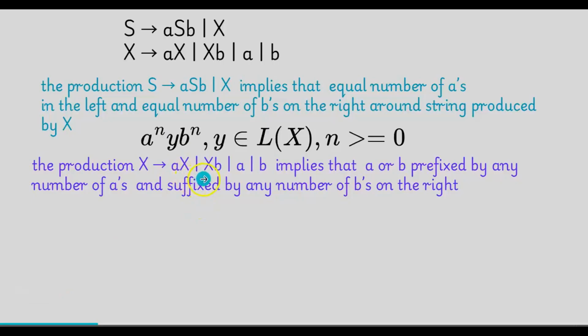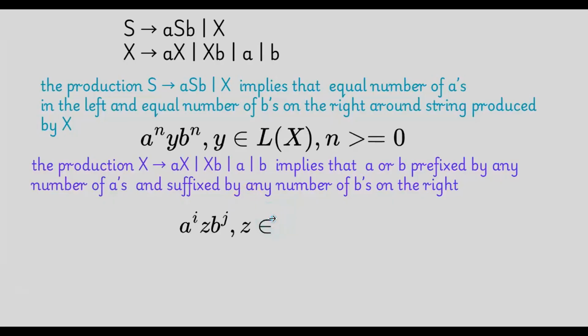This X can be replaced by A or B. That is why we say that A or B is prefixed by any number of A's and suffixed by any number of B's on the right. So now the language generated by X is A to the power of i, z and B to the power of j. What is z? z belongs to A or B. It may contain A or B.